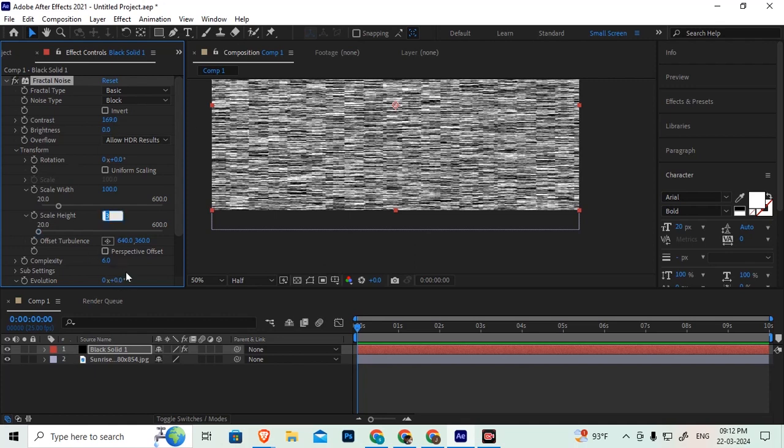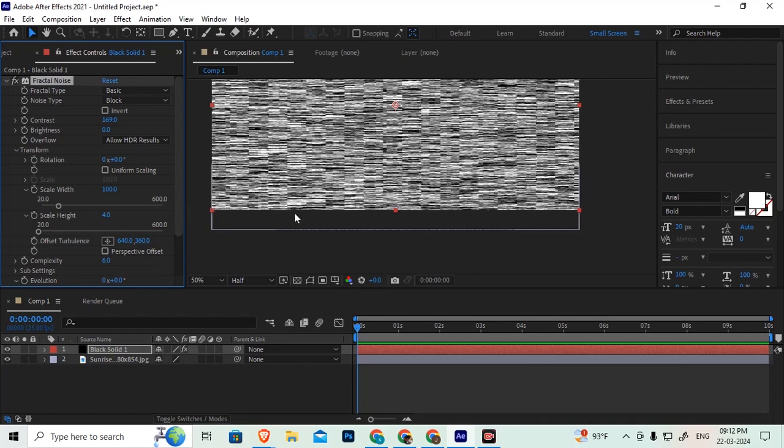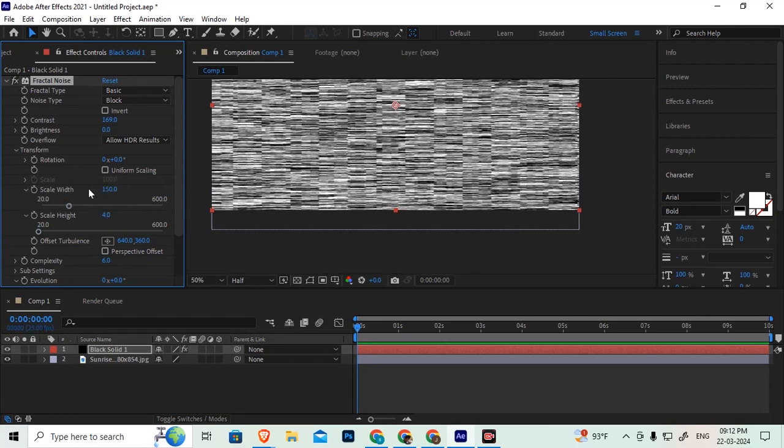Or add 4 value, then increase the width scale 150 something.